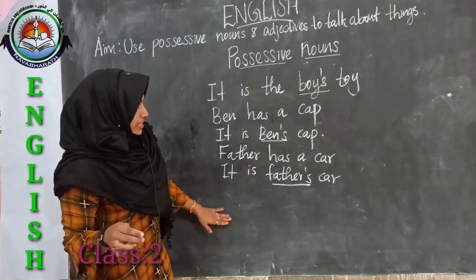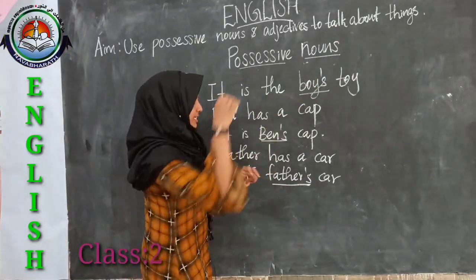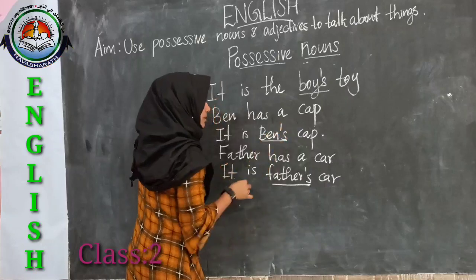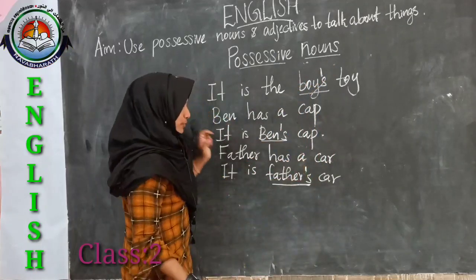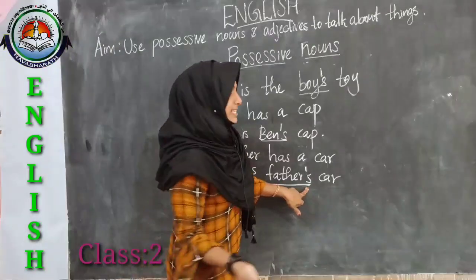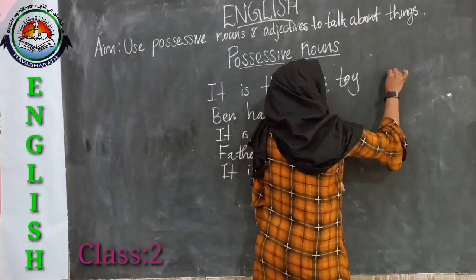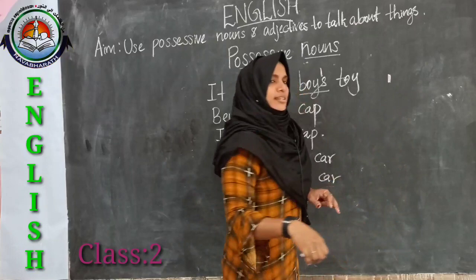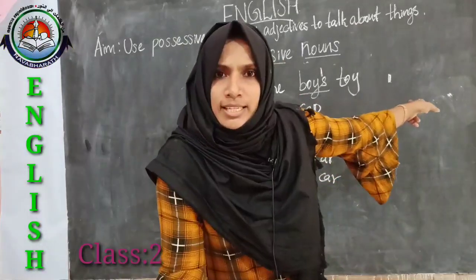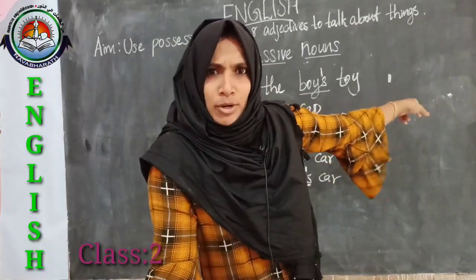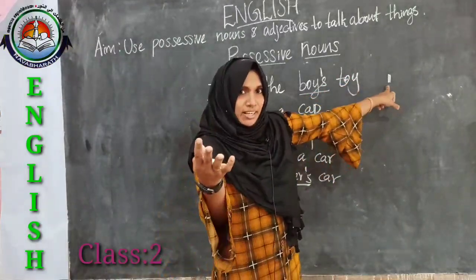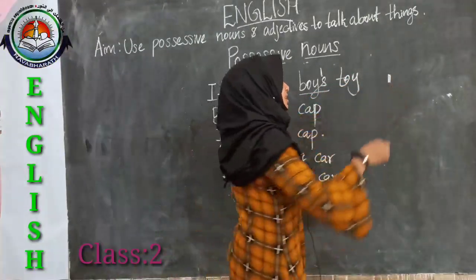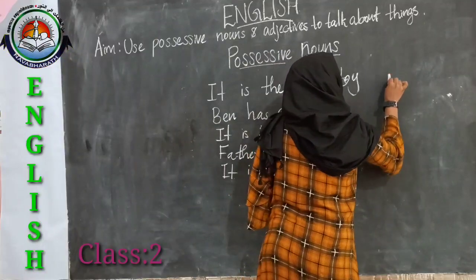Yes, every word has a special symbol with the letter S. What do we call that symbol? Have you seen this symbol before? Yes, we call it an apostrophe.